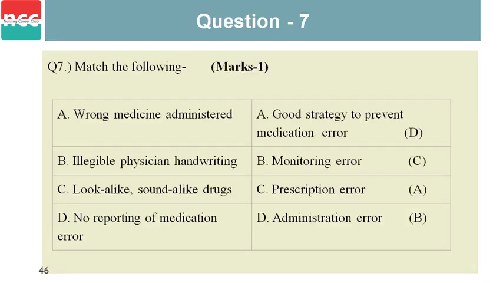Question number 7, match the column. You can see there are A, B, C, D, 4 points. The wrong medication administered is prescribing error. B, illegible physician handwriting is administrating error. And C, look alike sound alike drug is monitoring error. And the last option, not reporting of medication error is indicated as a good strategy to prevent medication error. You can see that on the screen.